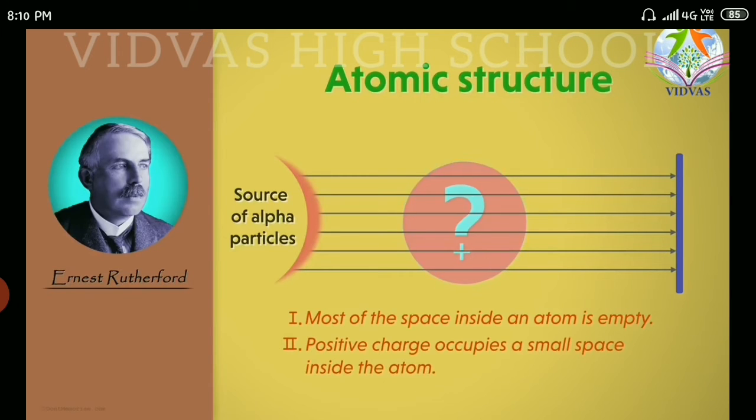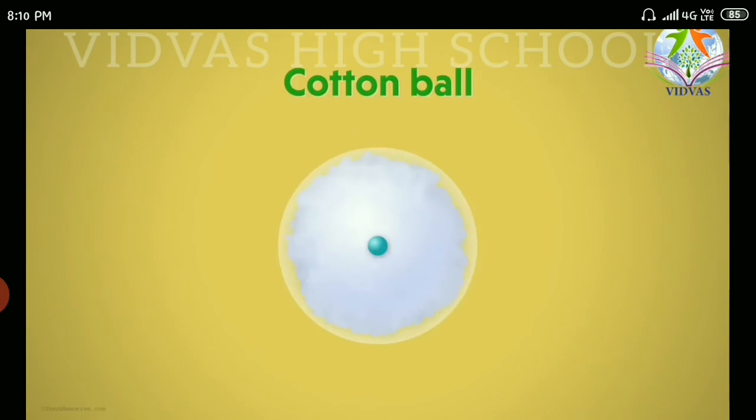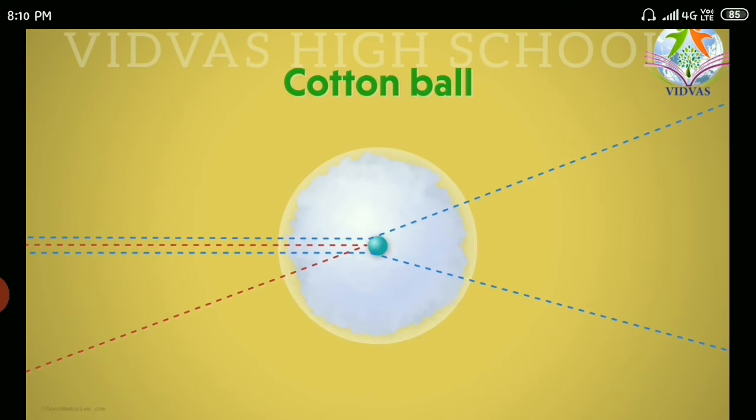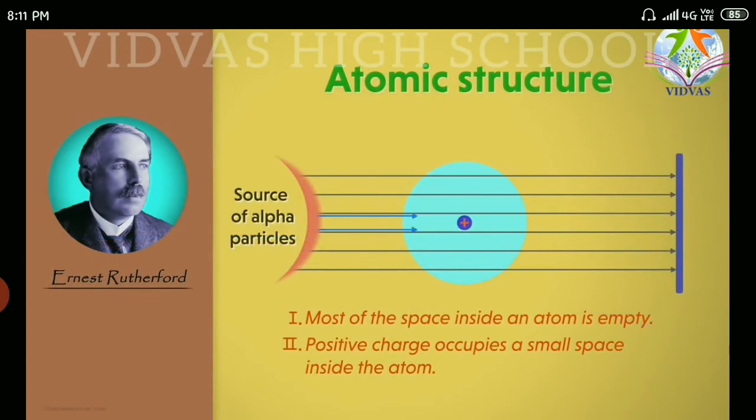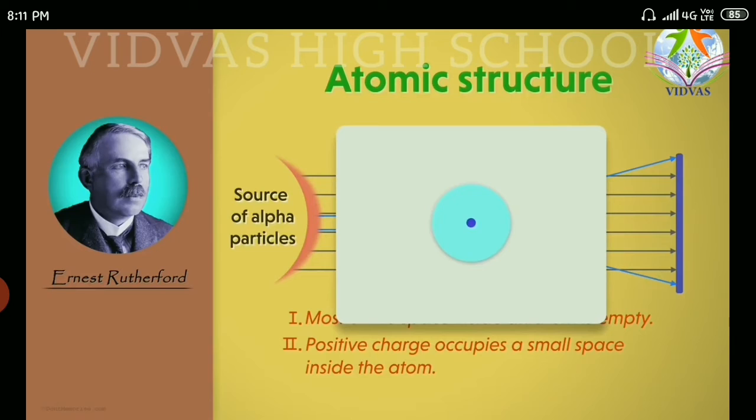And secondly, positive charge occupies a small space inside the atom. How was he saying this? Because only some portions of the rays are getting deflected. Look at the cotton ball example again. When you pass the rays, only some rays are getting deflected, the blue color lines, and some rays are getting rebounded back. The rays passing through the white portion touch the detector. Only a few rays are getting deflected and a few rays are rebounding back. So this was the second statement given by Ernest Rutherford.